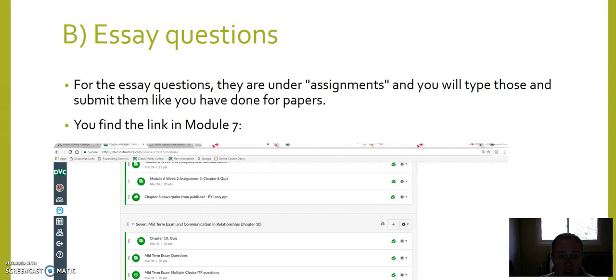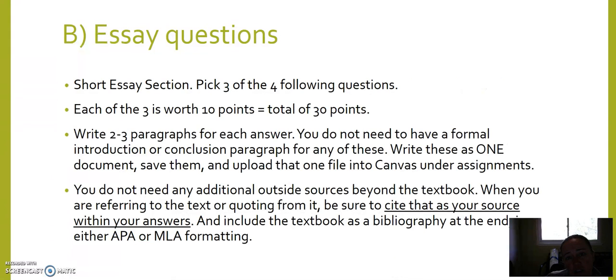The essay questions are under the assignments for Module 7, just like the other ones are. You'll type those out into a short document and then upload that just like you've done for all your papers, the exact same way as when you did the video about the Mission District. For the short essays, make sure that you read the directions, because there are 4 questions and you only need to pick 3. You can pick any of the 3 you want for a total of 30 points. Each of your answers will be about 2 to 3 paragraphs, so a total of approximately 9 or 10 paragraphs for all of the essays.